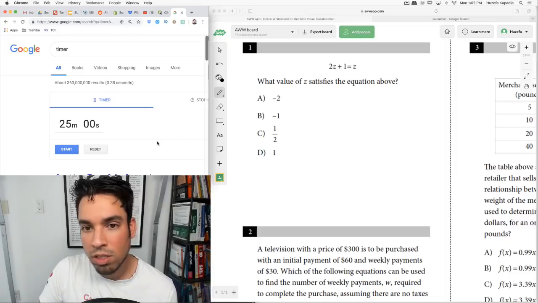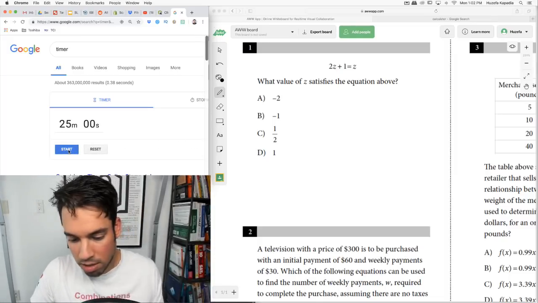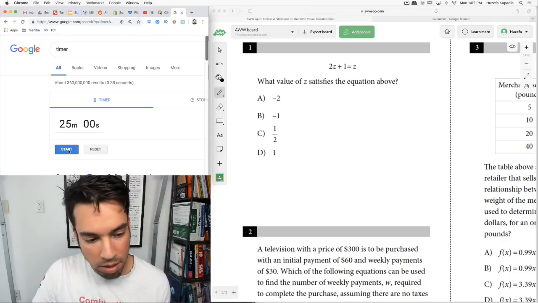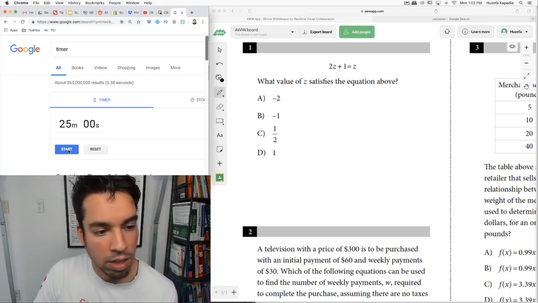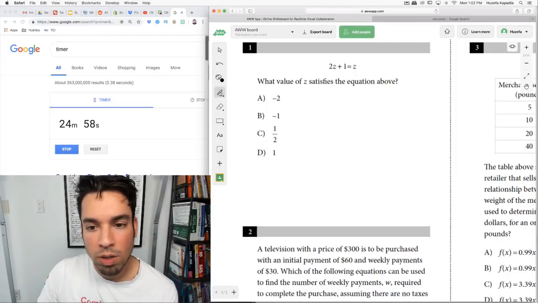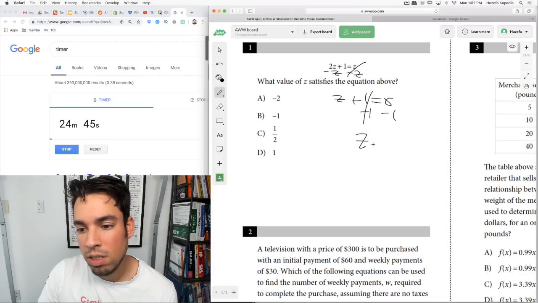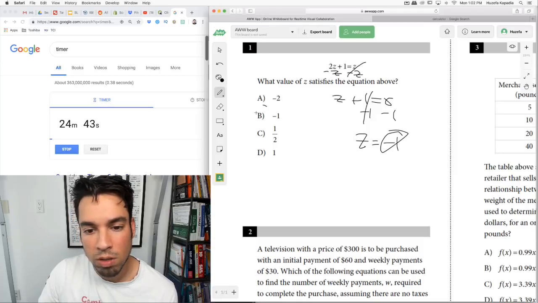This is the No Calculator section, October 2018. All right, and begin. What value of z satisfies the equation above? We just isolate. I'm going to subtract z from both sides. That's 2z minus z, which is z, plus 1 equals 0. Subtract 1 from both sides. z equals -1.